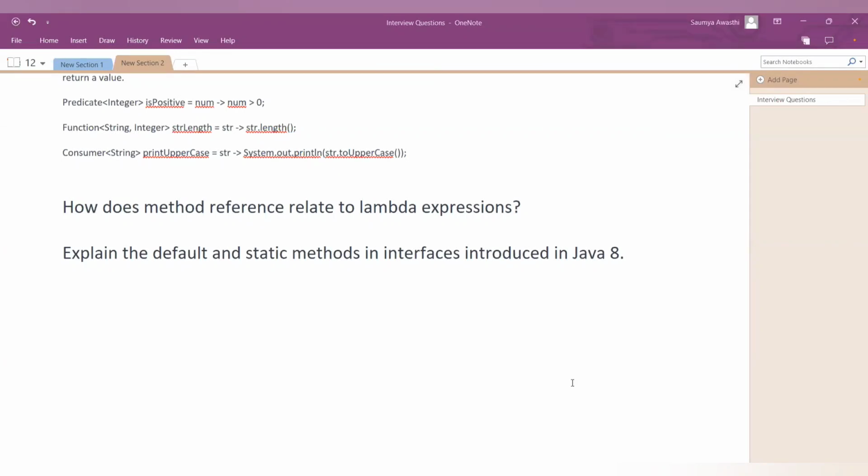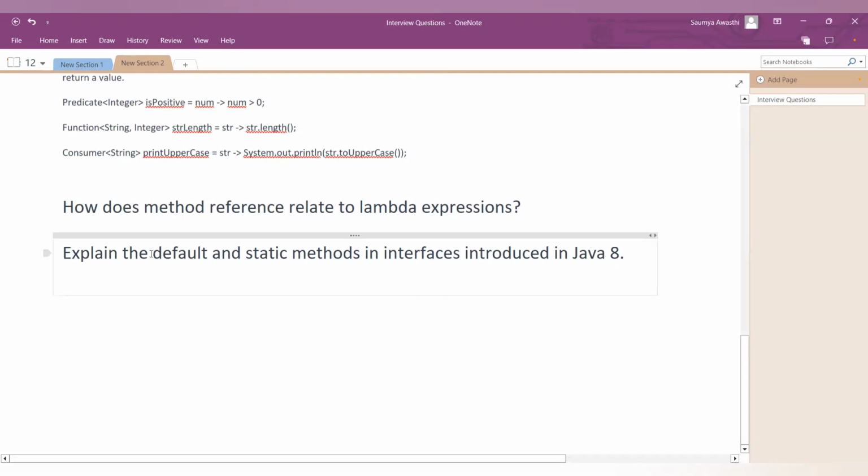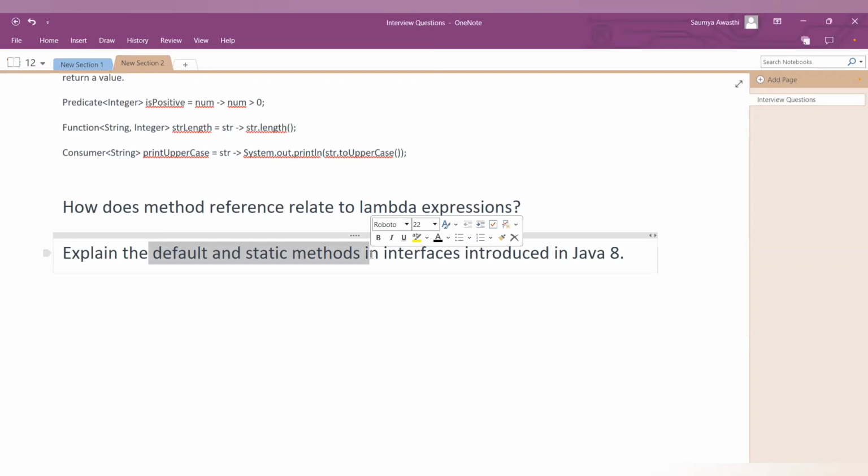Here's our next question: explain the default and static methods in interfaces that were introduced in Java 8. As you know, before this in interfaces we could not define a function, right? We were just declaring the function there. But in Java 8 they introduced two kinds of methods, default as well as static methods. So why were they needed, what was the requirement, and what are these methods actually? This question is regarding that.